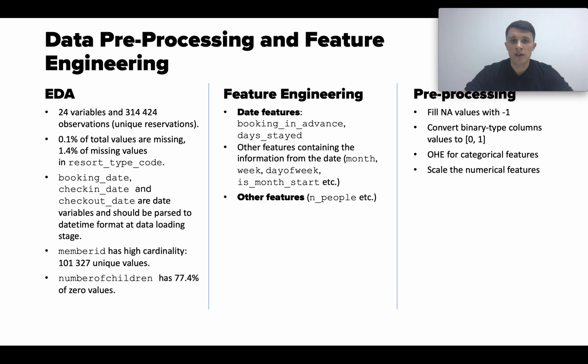The feature engineering mostly takes advantage of date features, creating new features like booking in advance, days stayed at the hotel, as well as other features containing information from the date, like month, week, day of the week, is it a month start, month end, etc. And some other features like total number of people. The preprocessing is really easy, with 4 steps: filling NA values with -1, converting binary type column values to 0 and 1, one-hot encoding for categorical features, and scaling the numerical features.